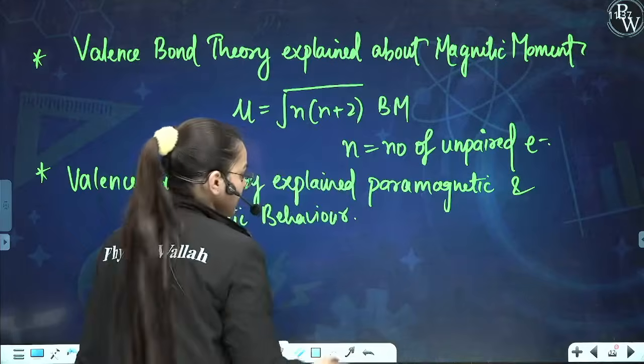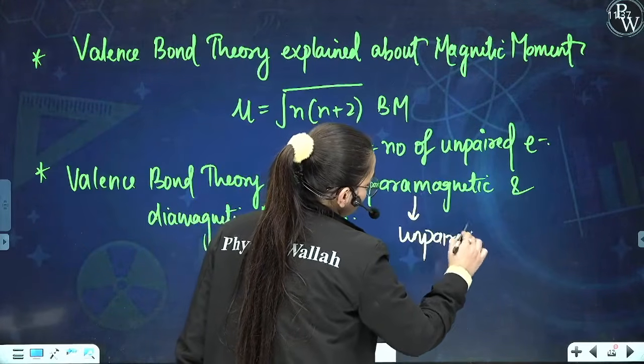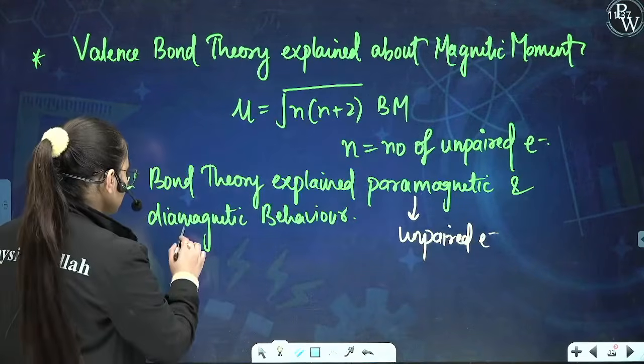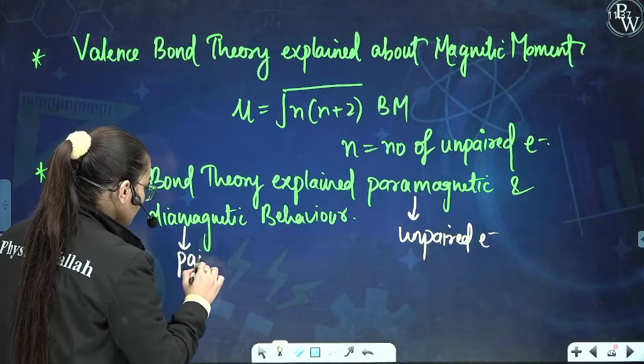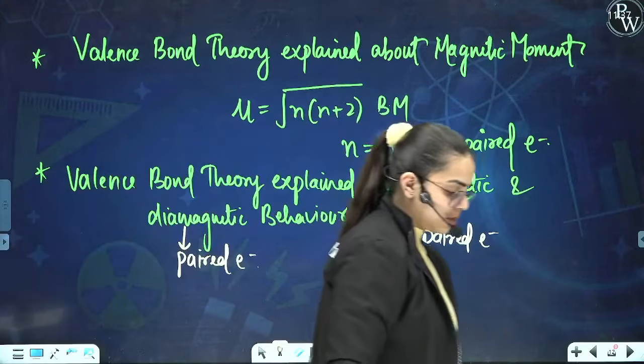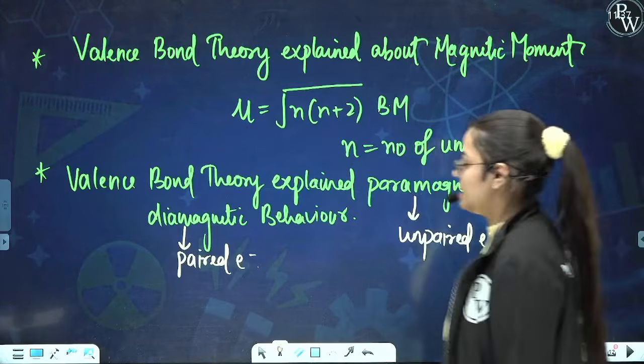Paramagnetic behavior is seen when there are unpaired electrons. When there are unpaired electrons, we shall observe the paramagnetic behavior. And the diamagnetic behavior is seen when there are paired electrons. When there are which electrons? The paired electrons. I want you all to write it down so that we can move on to the next part. Kindly write it down. Is it clear to you people?